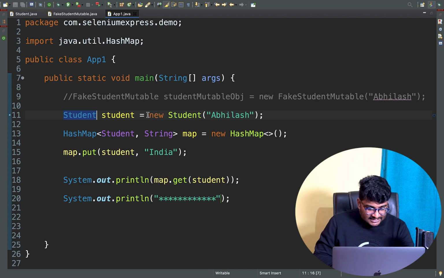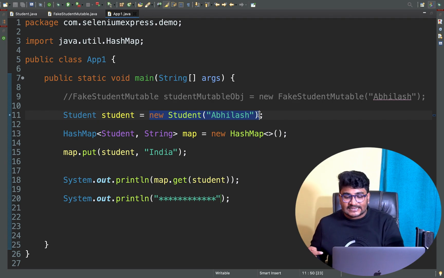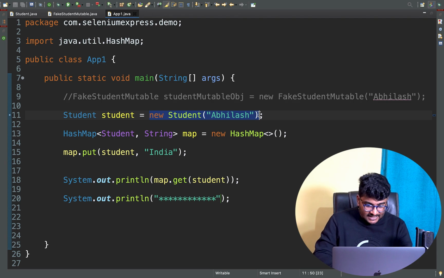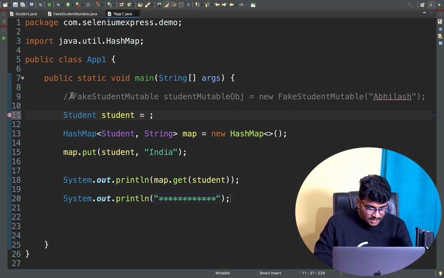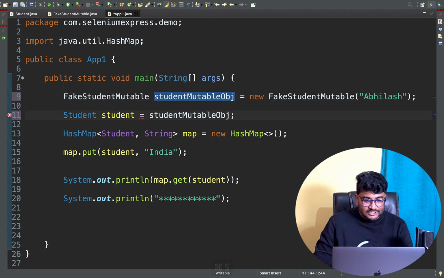Right here in line number 11, this new student part, I'm not going to initialize the student object directly. Rather, what I'm going to do, I'll remove it. I will uncomment this line. So basically, I'm creating a fake student object just right here, and this is a mutable object. Okay, so this particular object I have initialized just right here. I will copy this, I will put it just right here.